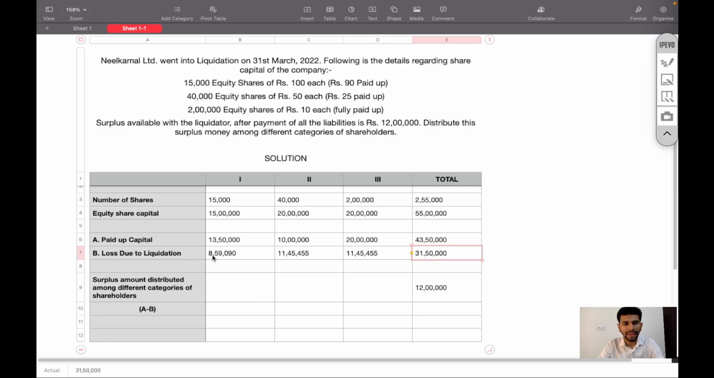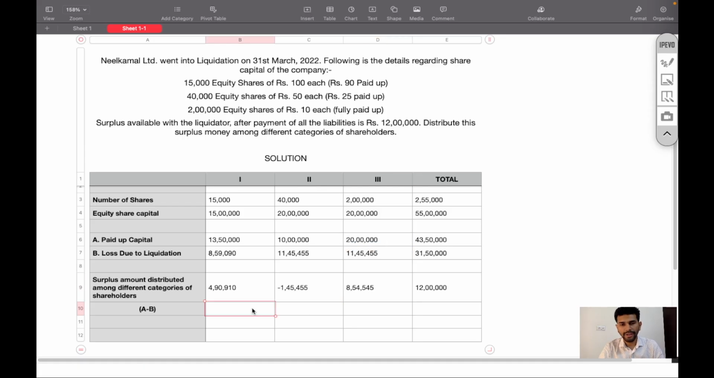Now A minus B, 13 lakh 50,000 minus 8 lakh 59,090 rupees. The amount will be 4,90,910 rupees for category 1 equity shareholder. Similarly, we will do for category B and category C.